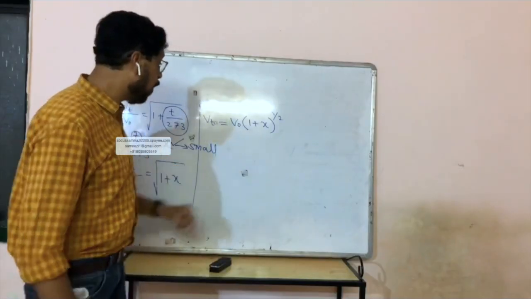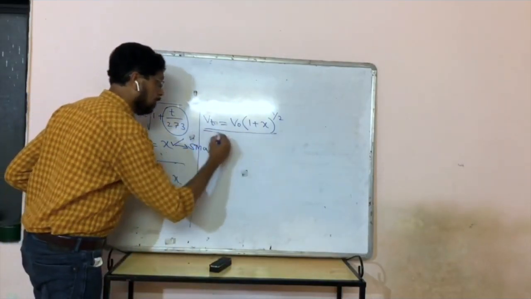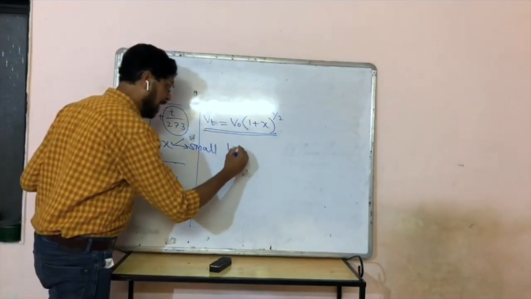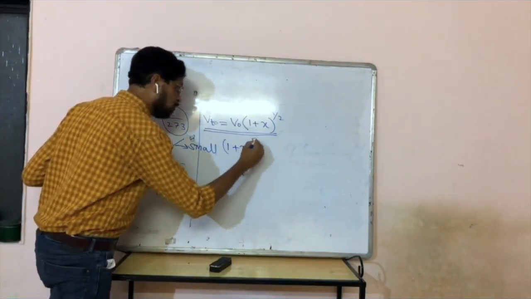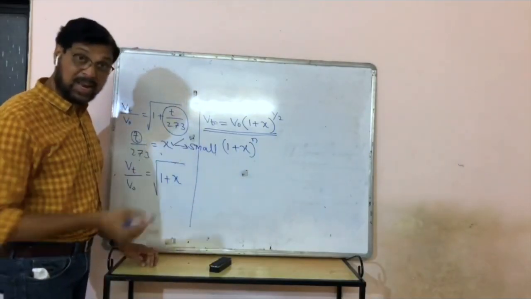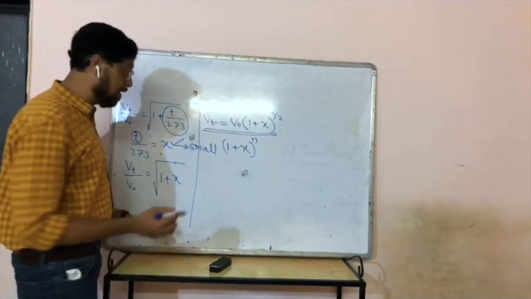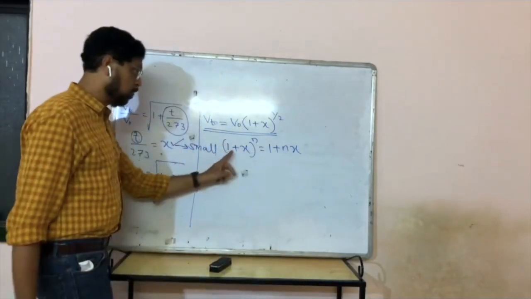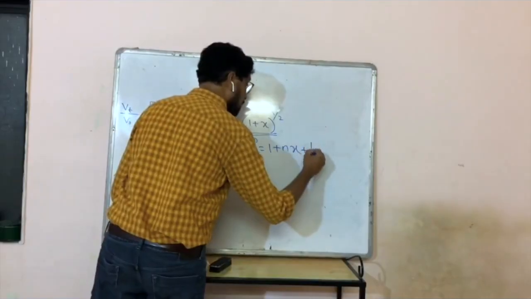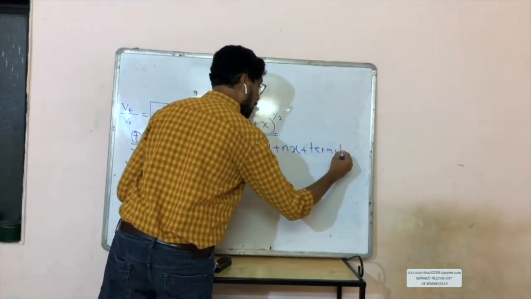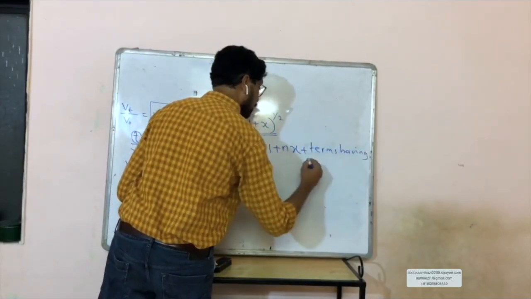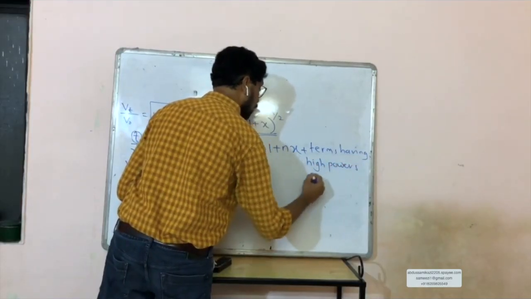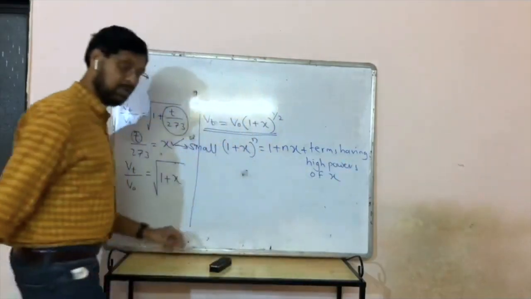So using binomial theorem here, you remember what is binomial theorem? Binomial theorem says that 1 plus x raised to n, आपण हे आधी केलेला आहे 11वीला, 1 plus x raised to n is equal to 1 plus nx plus terms having high powers of x.